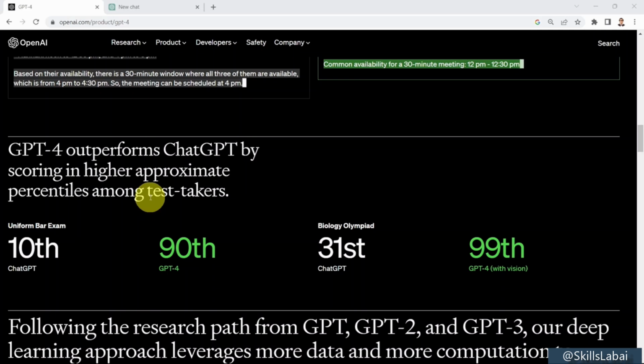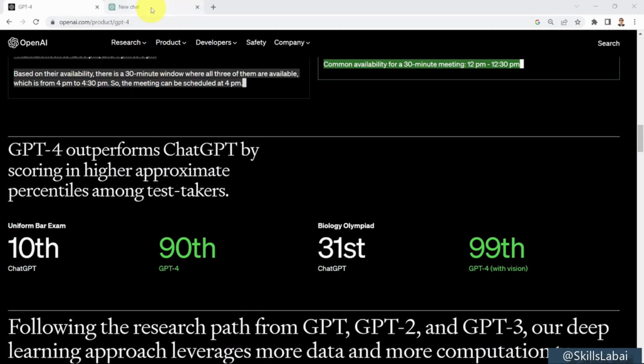One key differentiating factor is the bar exam. ChatGPT scored in the 10th percentile, while GPT-4 scored in the 90th percentile, which is pretty scary given the jump from ChatGPT to GPT-4. Let me go ahead and walk you through a few examples.